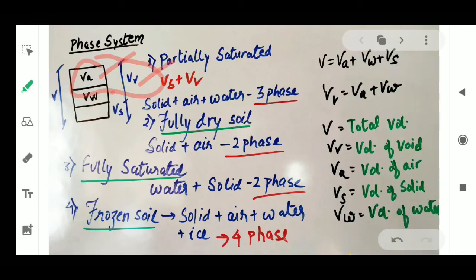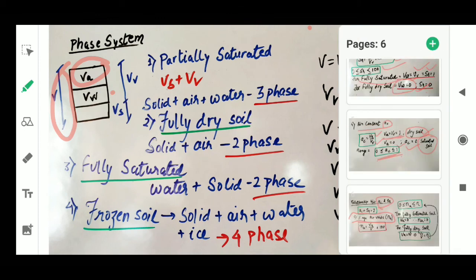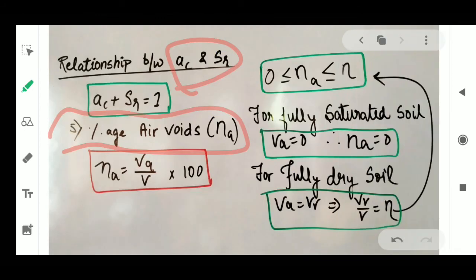And the fifth point is percentage of air voids. Percentage of air voids is equal to VA upon V, right? The phase diagram shows that it is VA upon V. VA upon V gives us the percentage of air voids.